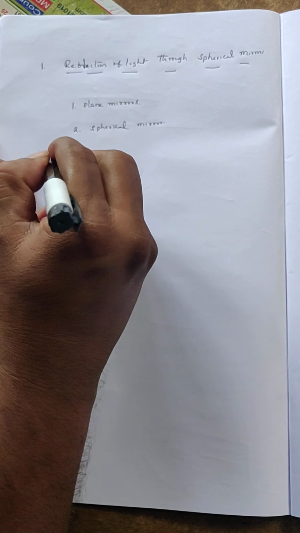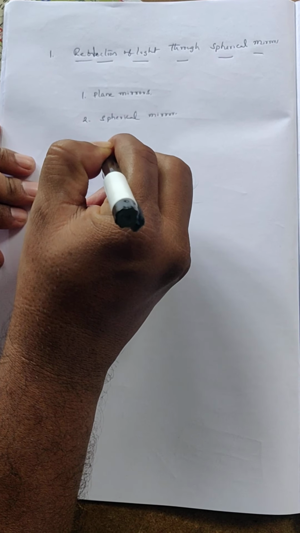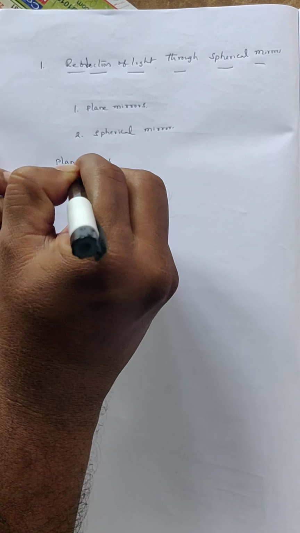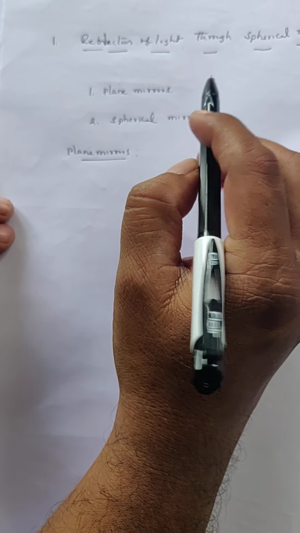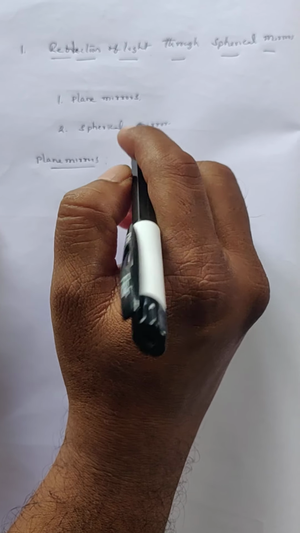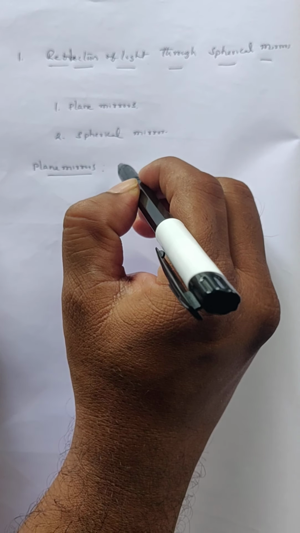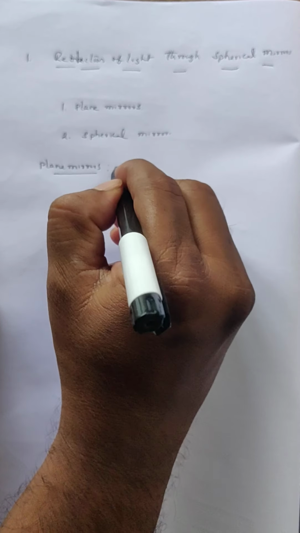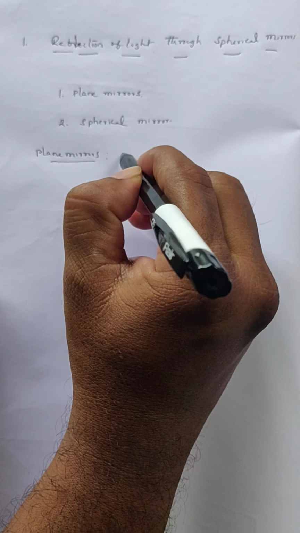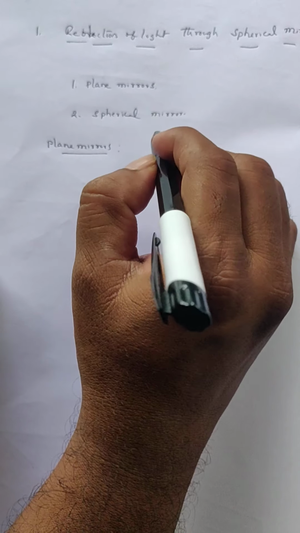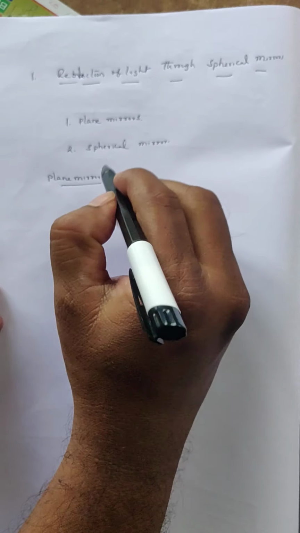So here the plane mirror means, in daily life, the way you wake up right from the morning to evening, while combing your hair or making up, you will see the mirror. So that mirror will be called a plane mirror. Plane mirrors can be made in different sizes.